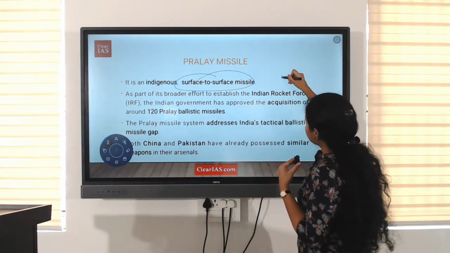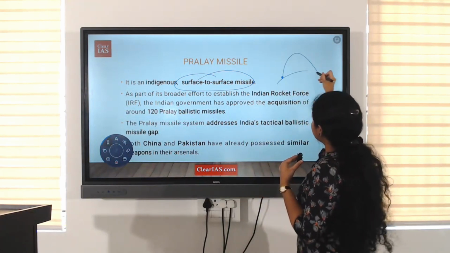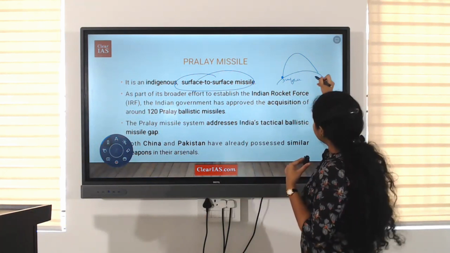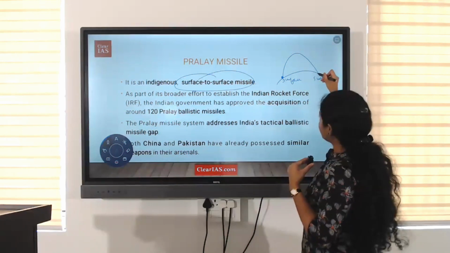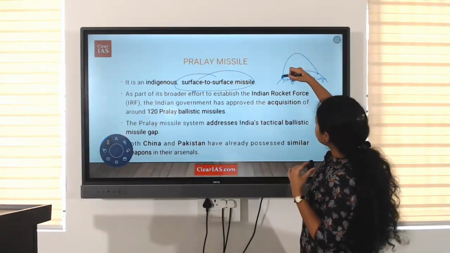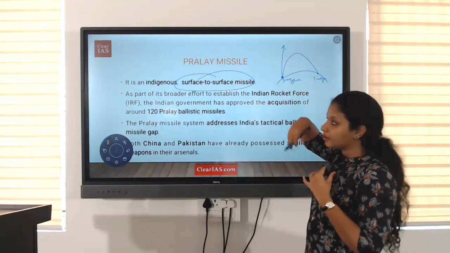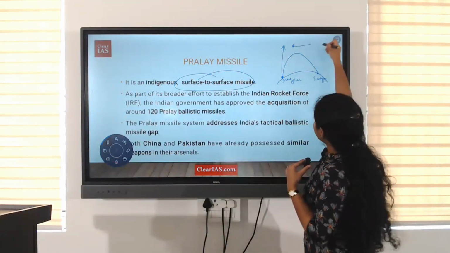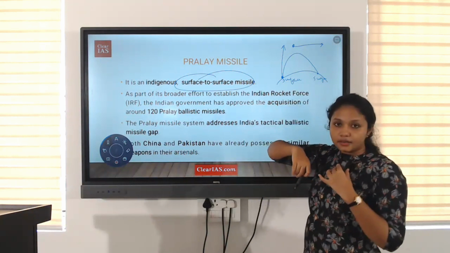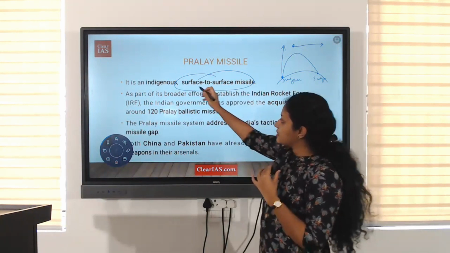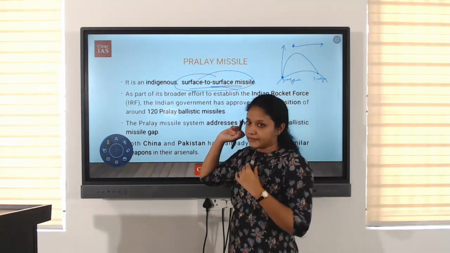First one is, this is the Earth's surface. So, surface to surface. Then surface to air is the other one, or air to surface. Then air to air. Like that, we have different kinds of missiles. So, the Pralay missile is a surface to surface missile.